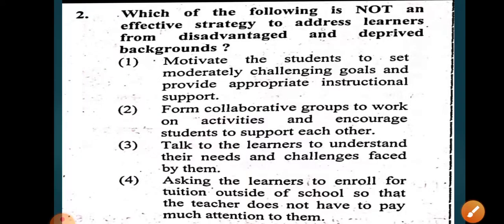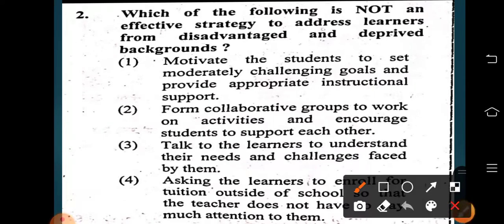Question 2. Which of the following is not an effective strategy to address learners from disadvantaged and deprived backgrounds? Here you have to focus on the word not. Which is not an effective strategy, you have to keep in mind.